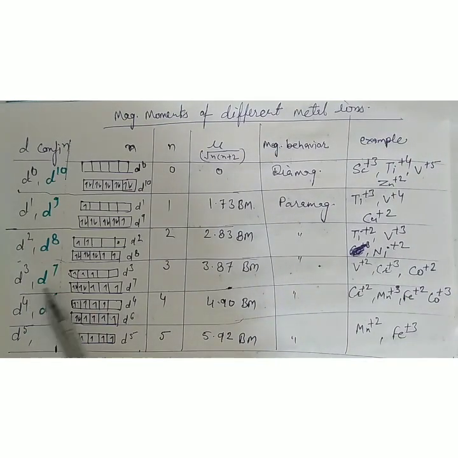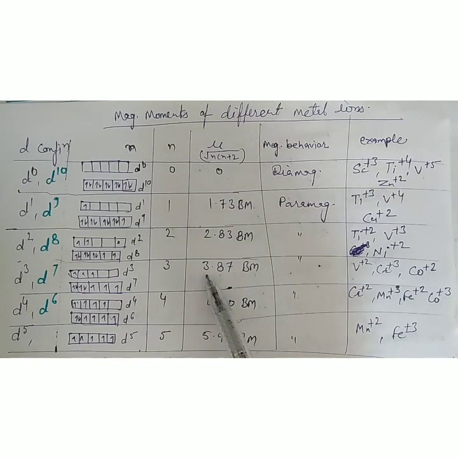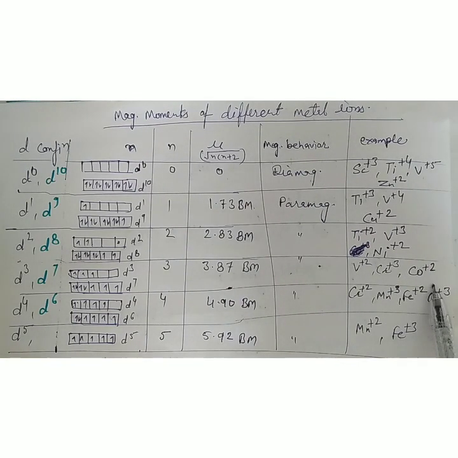In d3 and d7, there are 3 unpaired electrons. So the value of n is 3 and the magnetic moment becomes 3.87 Bohr magneton. So it will also be paramagnetic. Examples: V+2, Cr+3 and Co+2.